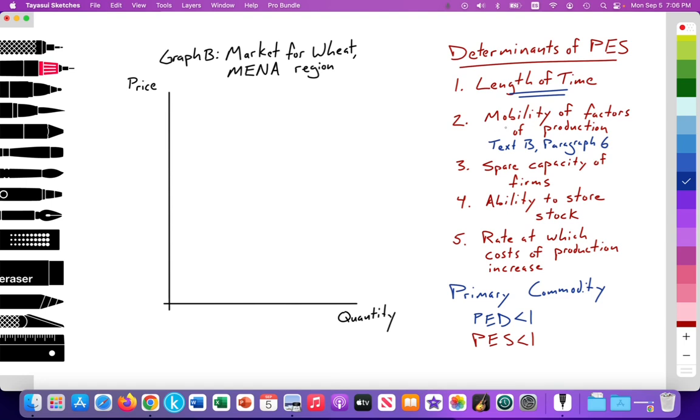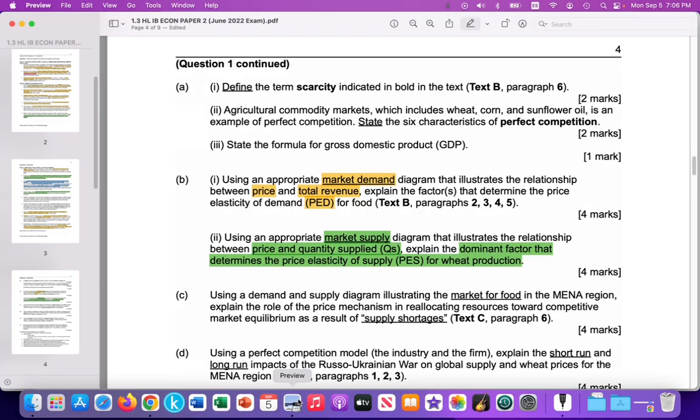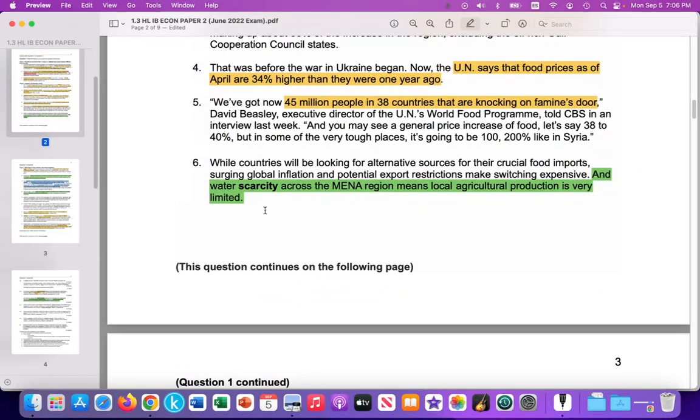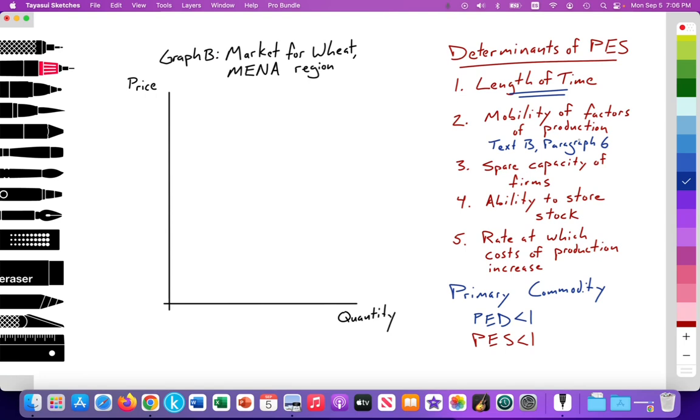We also notice that as we read the article, mobility of factors of production could also be a factor. In text B, paragraph 6, if I pull that up quickly, it mentions right here that water scarcity across the Middle East and North Africa means that local agricultural production is very limited. So it's difficult for farmers to mobilize a key factor of production such as water. So that's also going to make the supply curve inelastic.